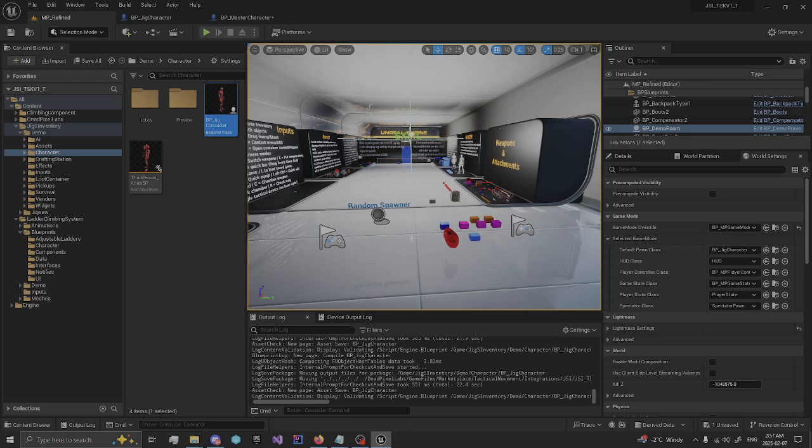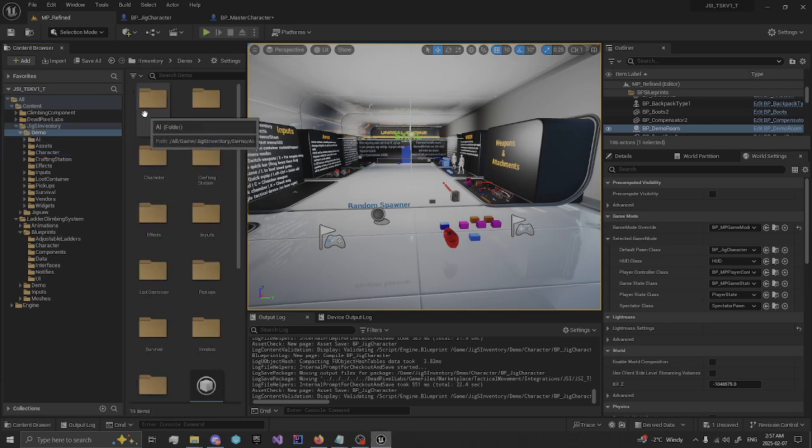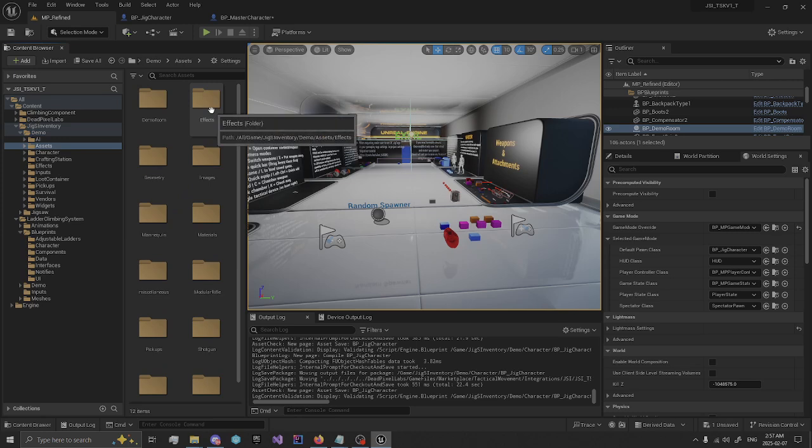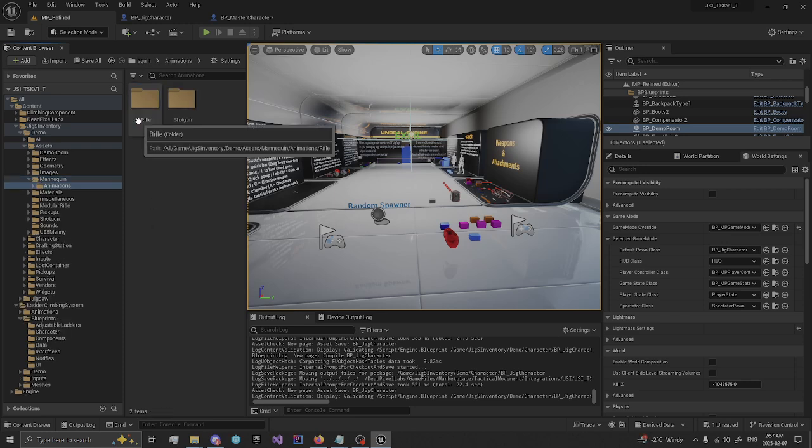Now we can go ahead and set up the animation blueprint. So we're going to go to Jigsaw Inventory, Demo, Assets, Mannequin. I'm just going to search it.